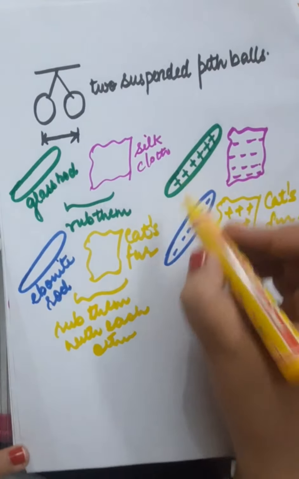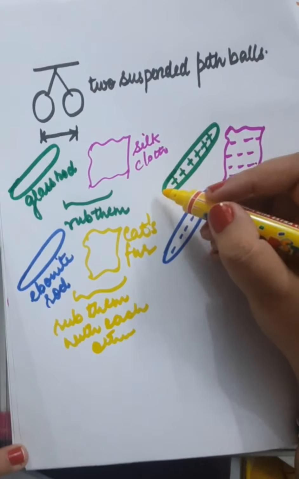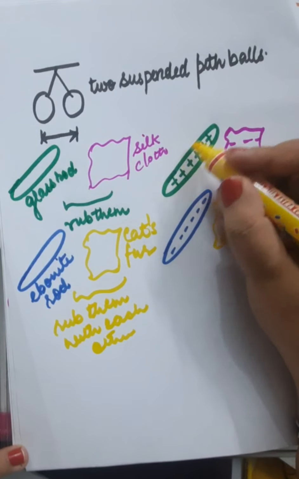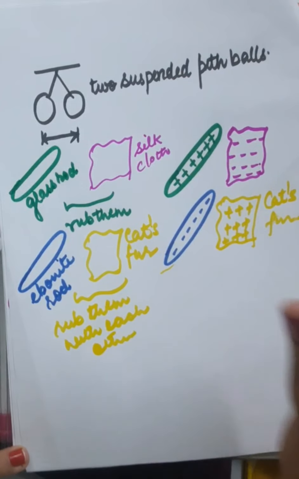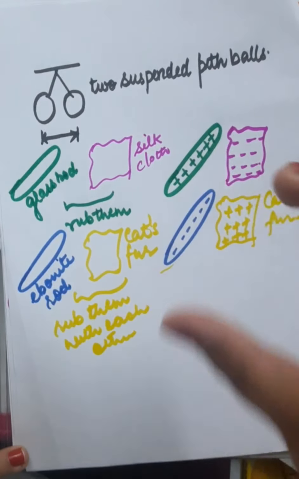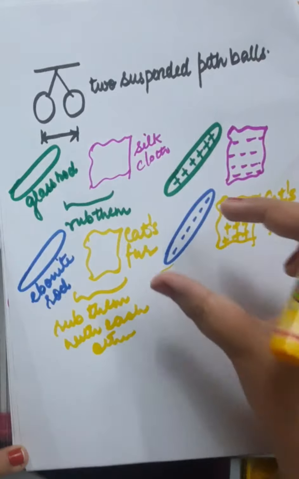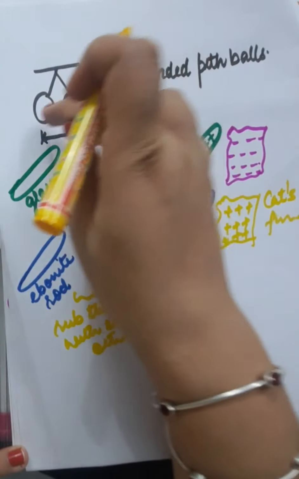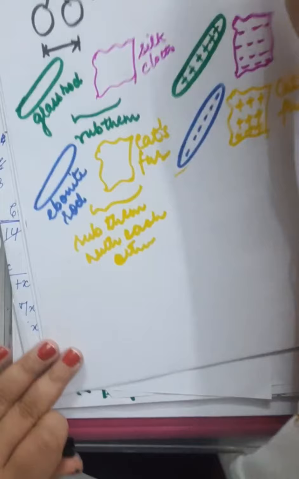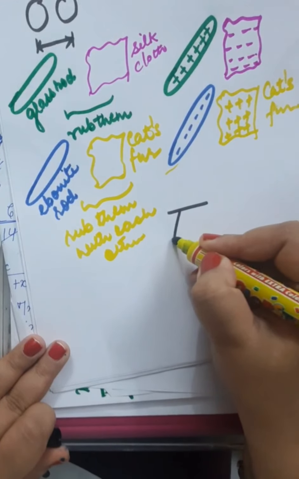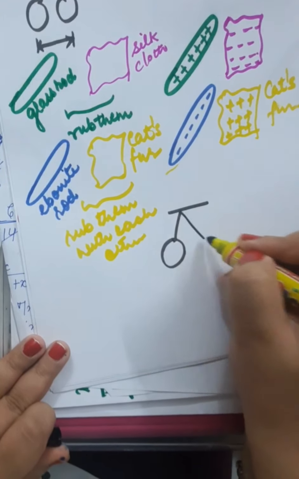Now you have got, in this process, a positively charged glass rod and a negatively charged ebonite rod. Now bring these two different rods near two different pith balls and just touch both of them. So what are you going to do? These are two pith balls.